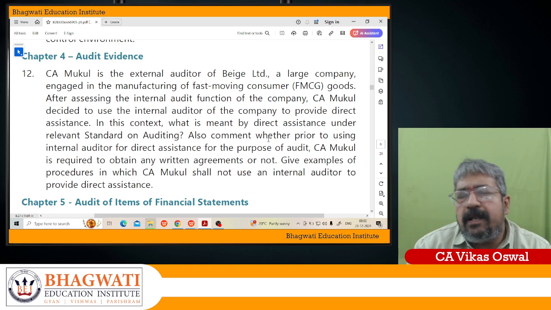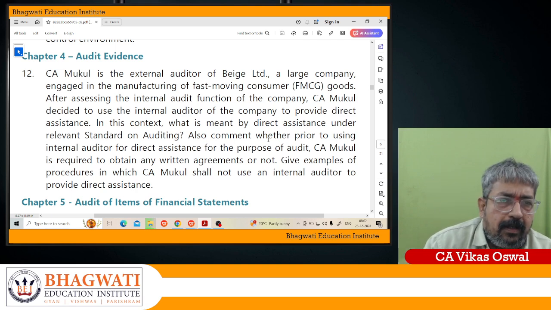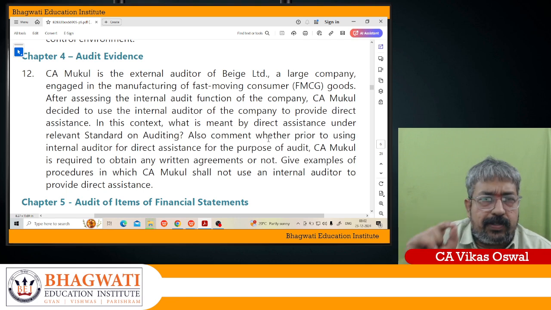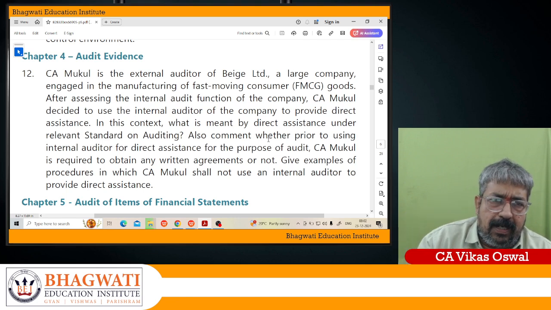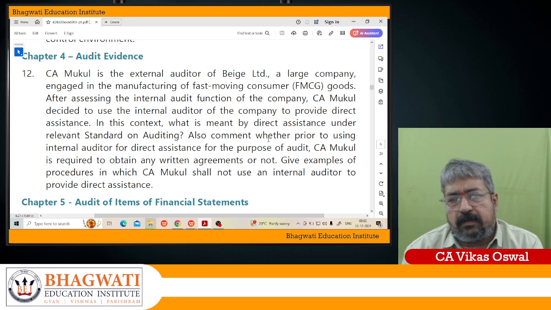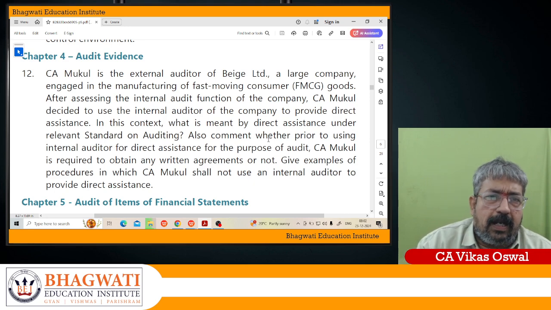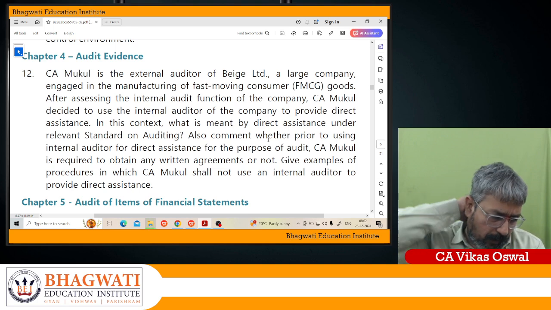So obtain a written agreement from the internal auditor that they will keep the matters confidential as instructed by the external auditor, and inform the external auditor of any threat to their objectivity.